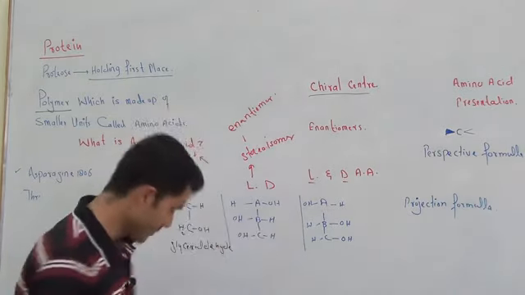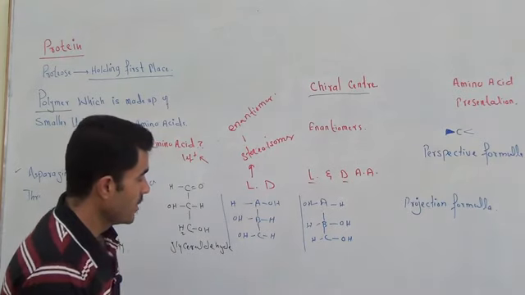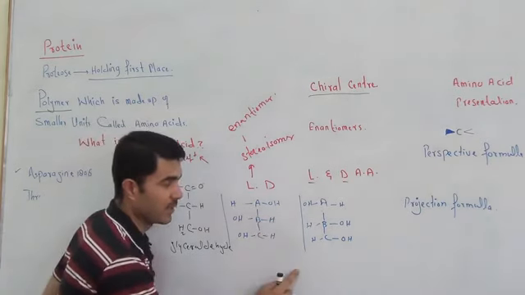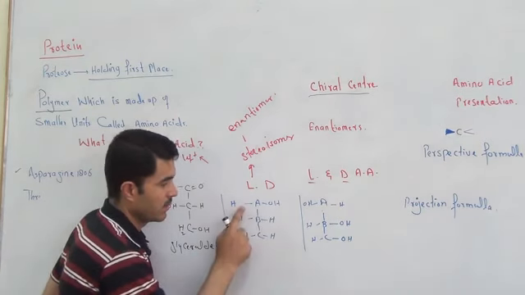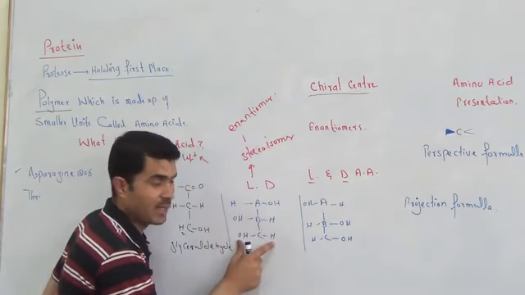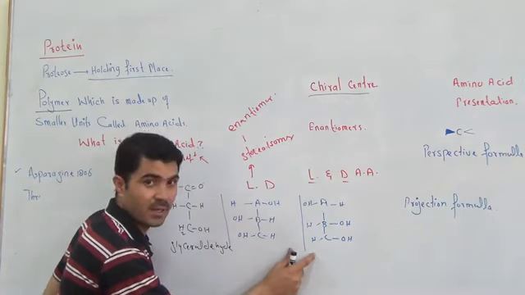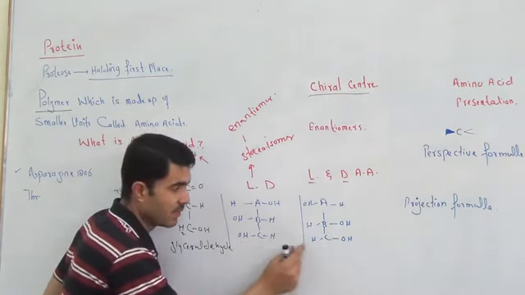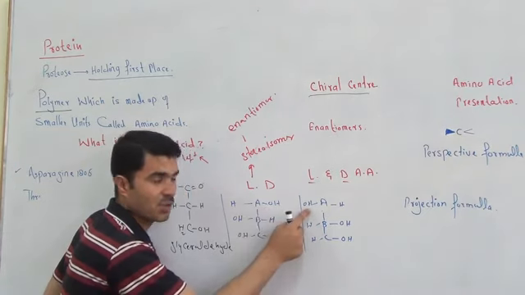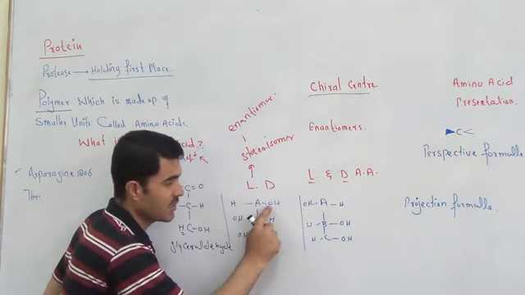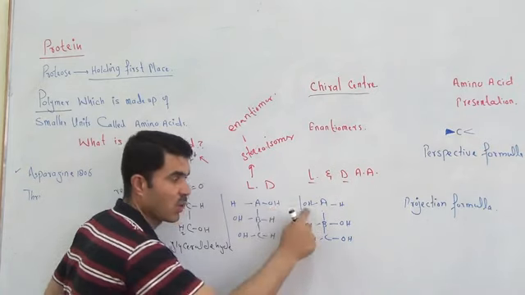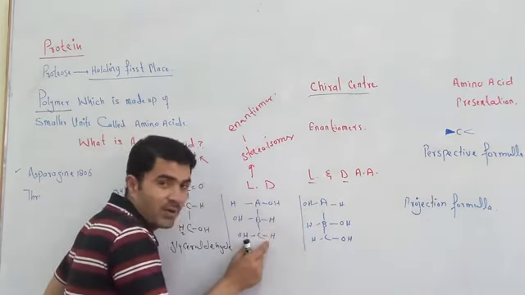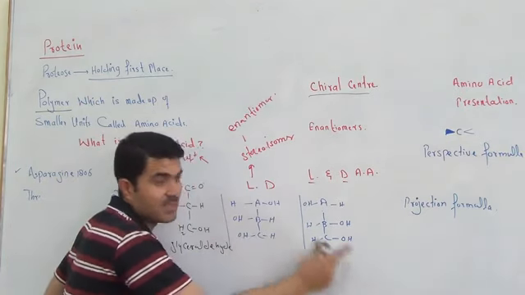How I would like to tell you: if I place a mirror here, and that is a compound that you place in front of the mirror, inside the mirror that compound will be shown like this. The OH is on the right, but here the OH will be shown on the left, because this compound is the original, and this is the mirror image.